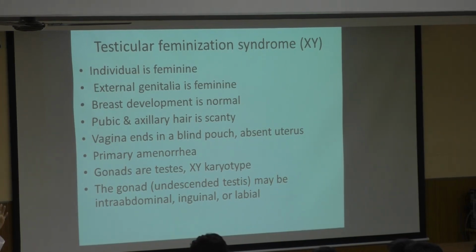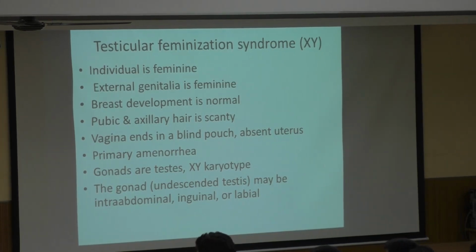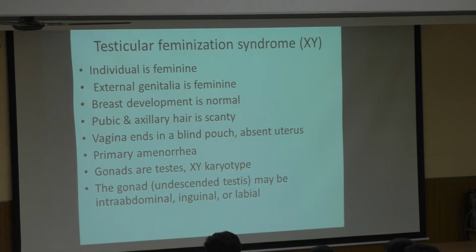So genetic sex is XY, that will determine the gonadal sex. So the testis starts to form. But what happens? The testis is not fully functional. So testosterone is not secreted. If testosterone is not secreted, what will happen? Internal and external genitalia will not be formed. So that will be the developmental abnormality here.